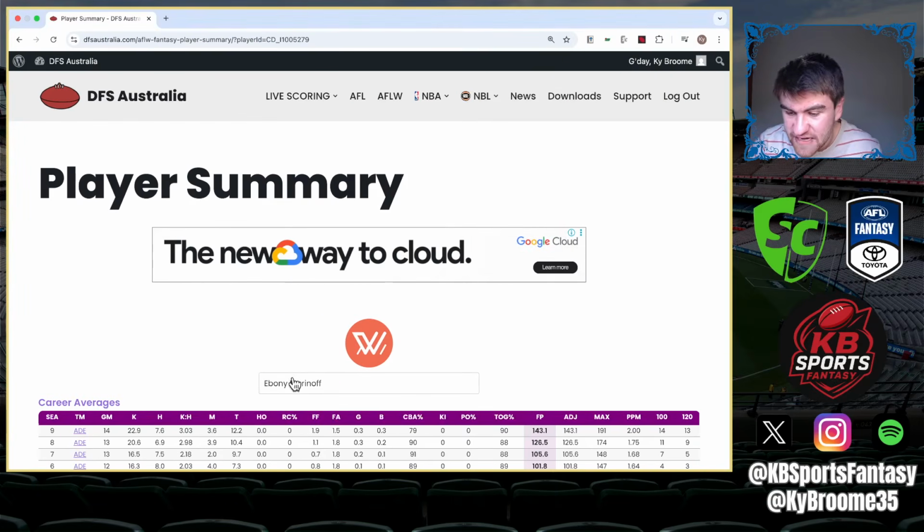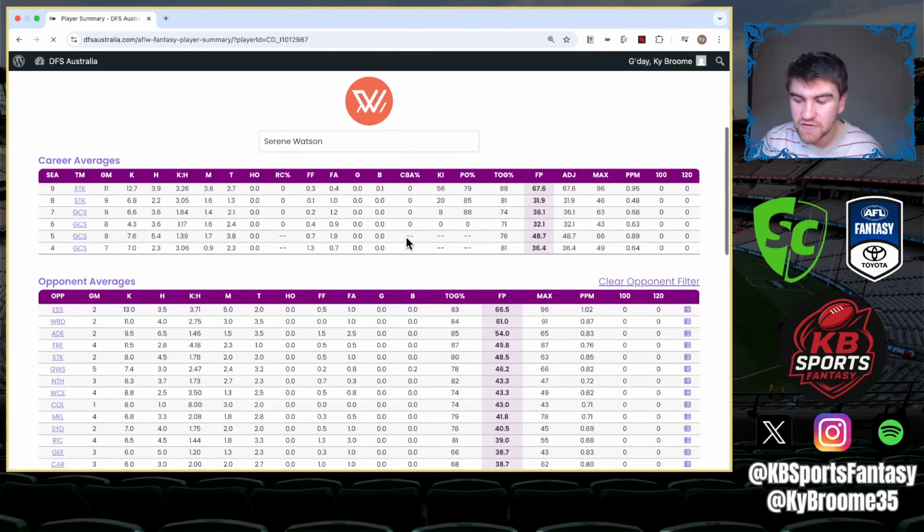So if we look at Serene Watson just quickly here, you'll see what I saw out of her. As you can see, a massive uptake. She basically took another 3.5 kick-ins per game compared to what she was taking previously at St Kilda the year before, and that meant she was destined to get another 10 points per game off kick-ins, which is about a quarter, if not a third, of her points improvement per game.